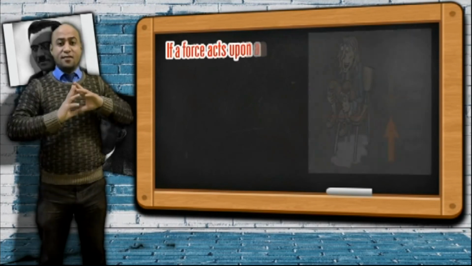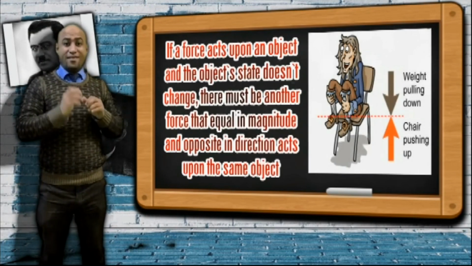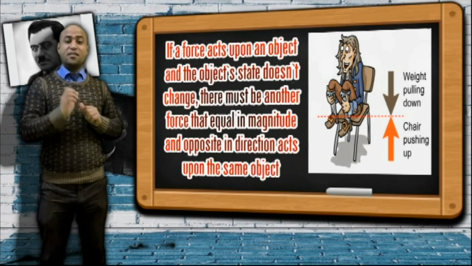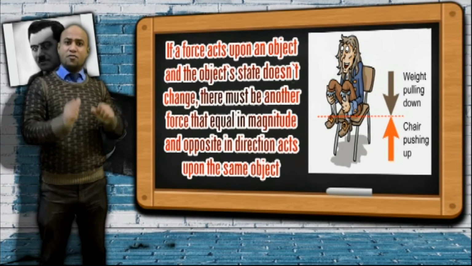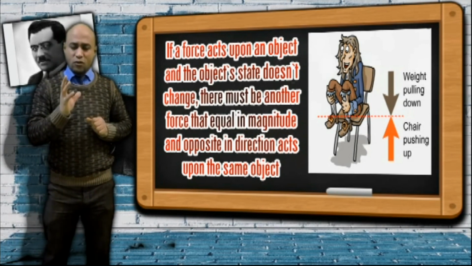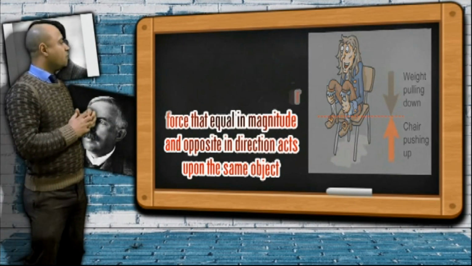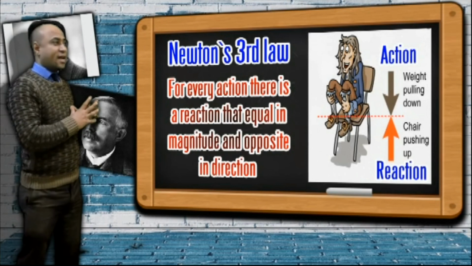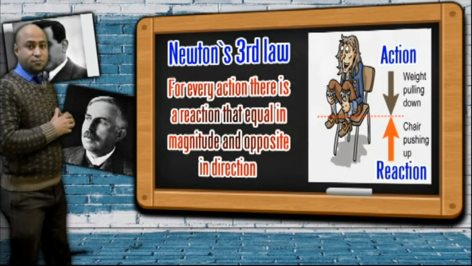He said that if a force acts upon an object and the state of the object doesn't change, this means there must be another force that acts upon the same object in the opposite direction and has the same magnitude. This is Newton's third law, which says that for every action there is a reaction that is equal in magnitude and opposite in direction.